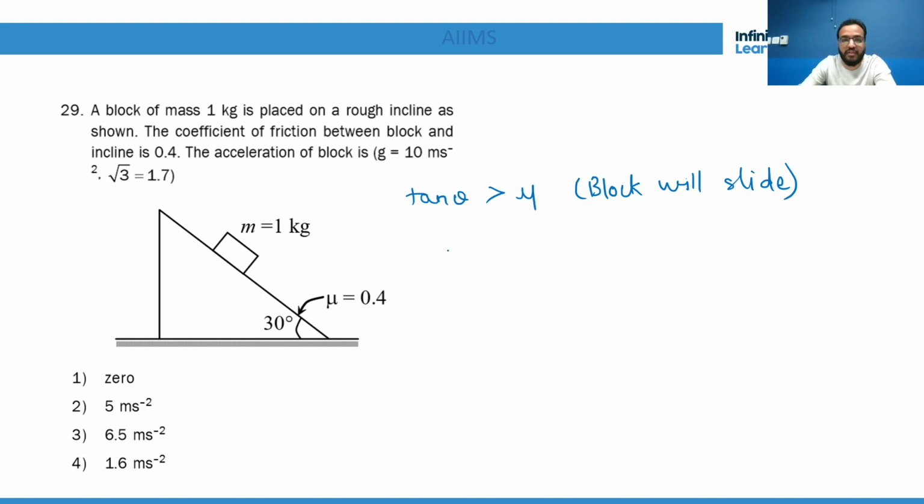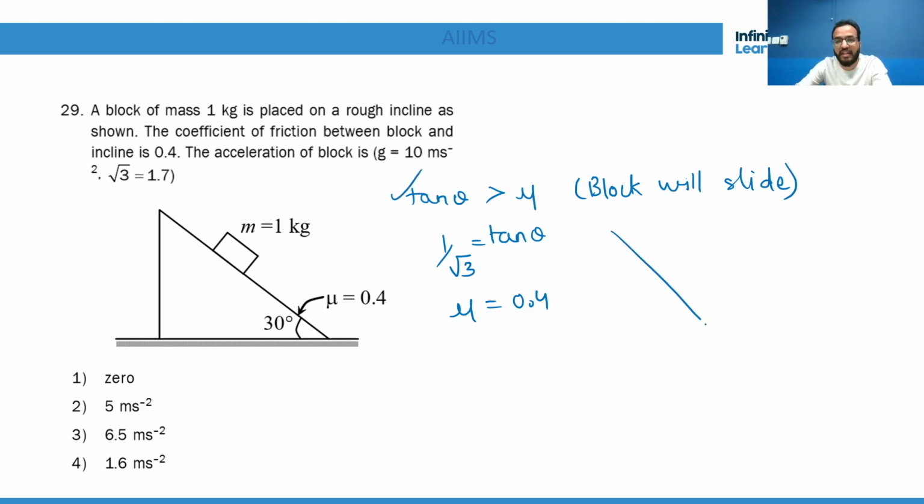So first check what is tan 30: 1 by root 3. What is mu? This is tan 30. And what is mu? It is 0.4. Definitely 1 by root 3 is greater than 0.4, even greater than 0.5. Okay, so this is true. That means the block will slide.